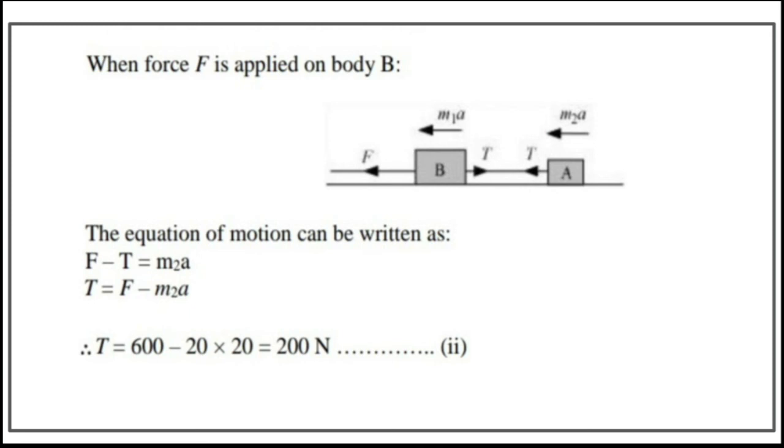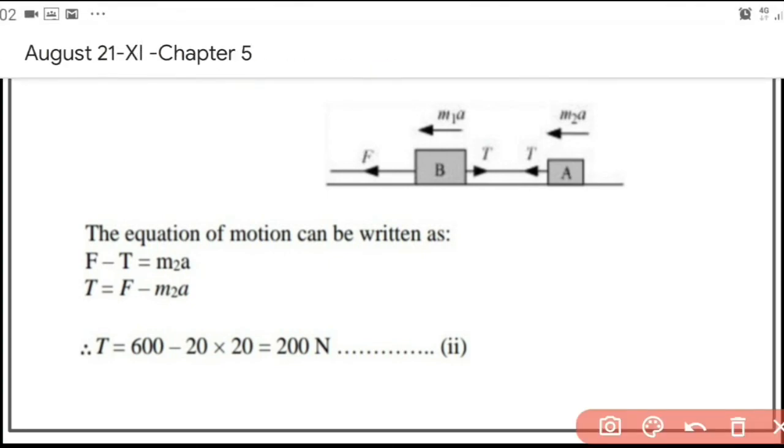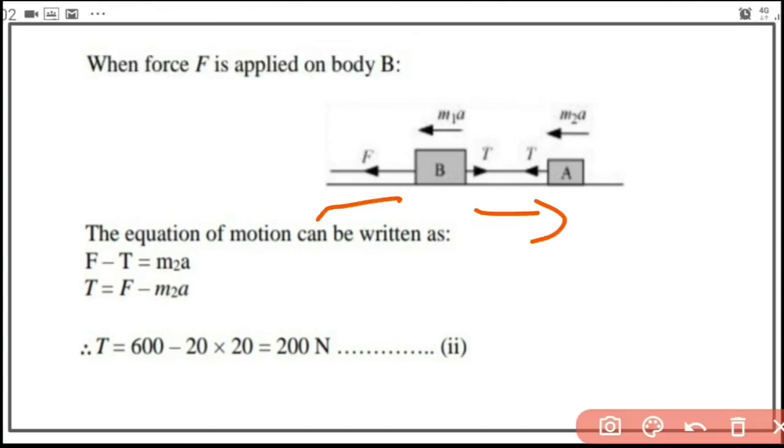Now coming to the second case, the forces acting on B. So it is pulled from the side B. So the forces acting on B are F towards left and tension towards right. So since it is moving towards left, net force is towards left. So the equation is F minus T is equal to m a, but here the mass is of B, that into acceleration. Rearranging, we have T equal to F minus m2 a. So substituting the mass, we will have tension as 200 Newton.